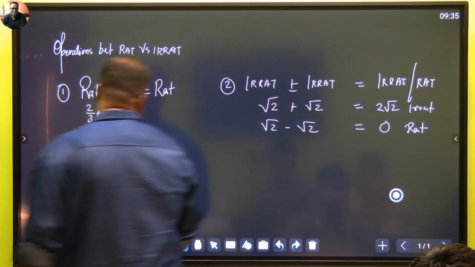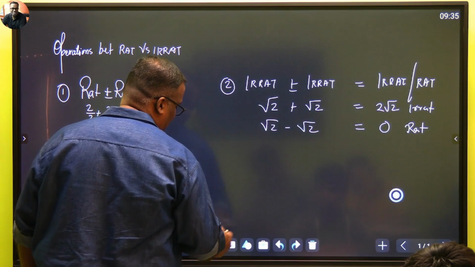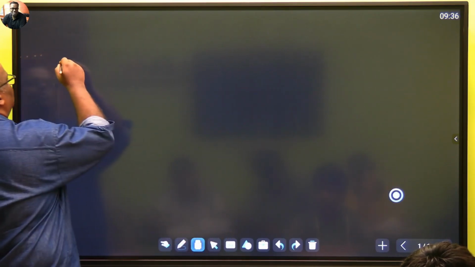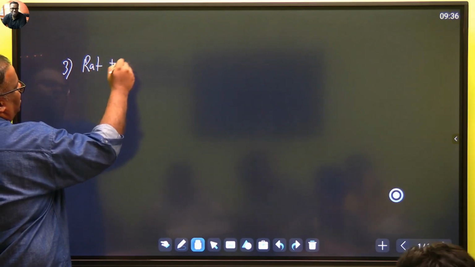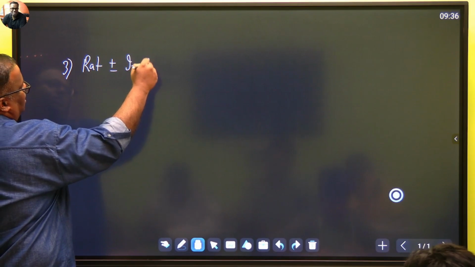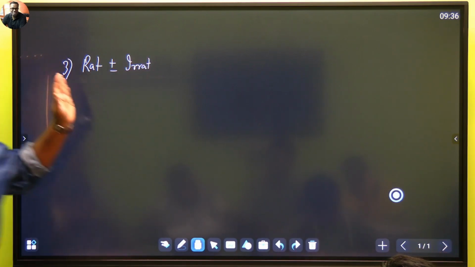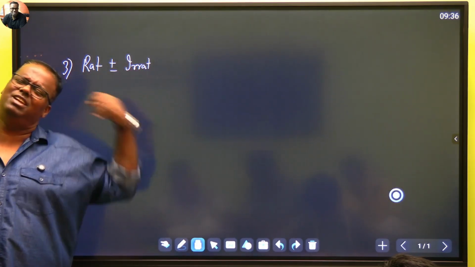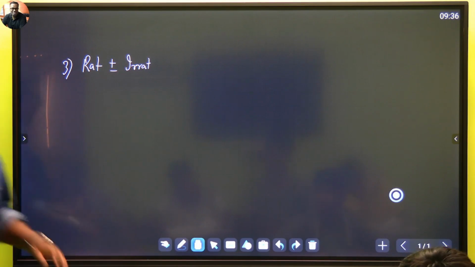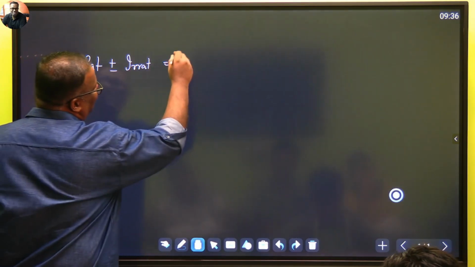Now we see the other one, अगला वाला देखें, combination. Now the third combination, rat plus minus erat. अब देखो, see, rat is a good boy, erat is a bad boy. A good boy and bad boy can never give you a good boy, bad ही होएगा वो. ये क्या होगा? ये erat होगा.